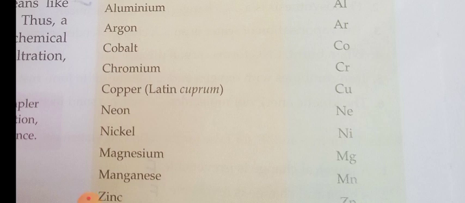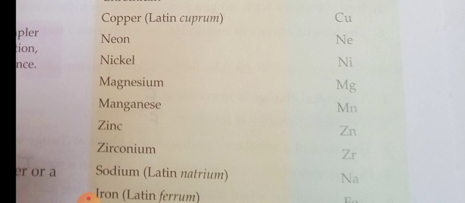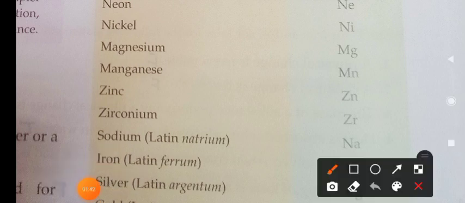Neon, Ne; nickel, Ni; magnesium, Mg; manganese, Mn. Already for magnesium it is Mg, isn't it? So they have given the third letter here. Okay children, both magnesium and manganese begin with Ma, so it will lead to confusion. In order to avoid that, the first letter and the third letter are used here.